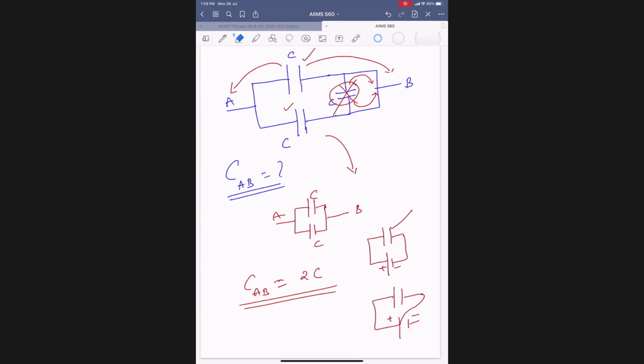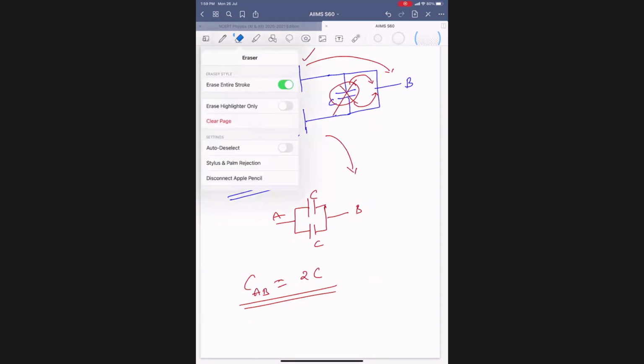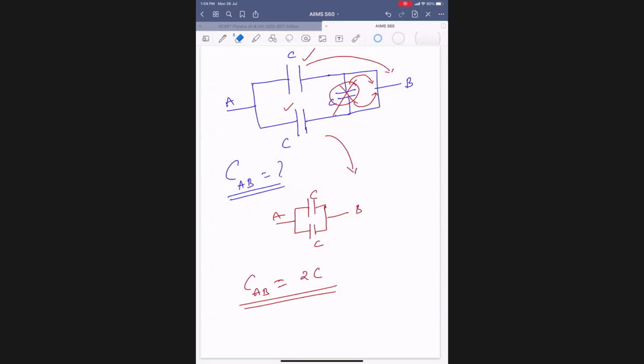So it will be counted or not counted? Not counted. That is called, we can say it is short circuited. Got it? We can call that a short. What is meant by short circuited? Both ends are connected to the same point. Then it's called shorted. There is no potential difference. So who will be active? This point is B. This point also B. This point also B. Then everybody in between B. So this is active, A and B, A and B. So these two are parallel, na? Got it, everybody?